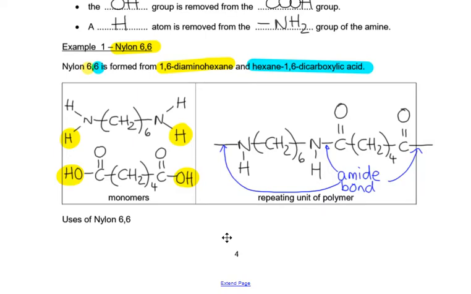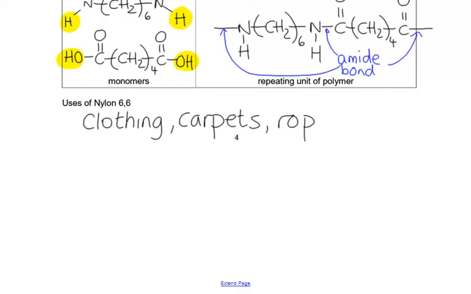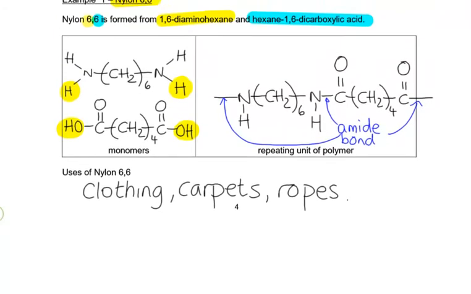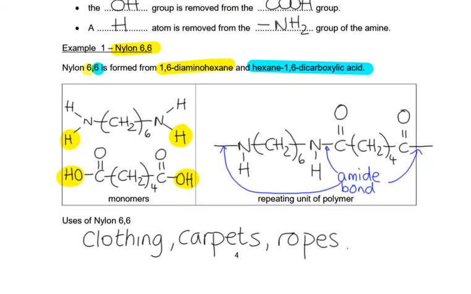Now, nylon 6,6 is a very, very strong material, so it's used in lots of things. It's very resistant to abrasion, so it's used in lots of clothing, and carpets, ropes. It's very, very strong. Parachutes, these are the sorts of things that we might use it in. That's just to give you an idea. Very unlikely to get asked questions about the uses of a specific polymer.